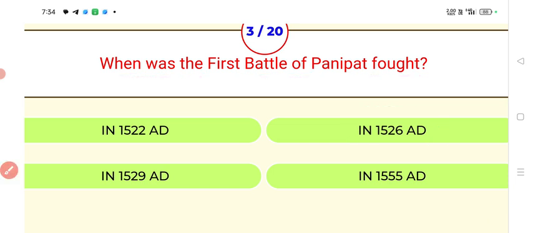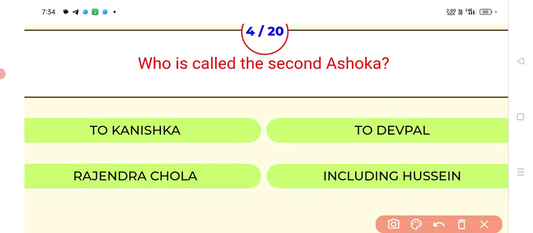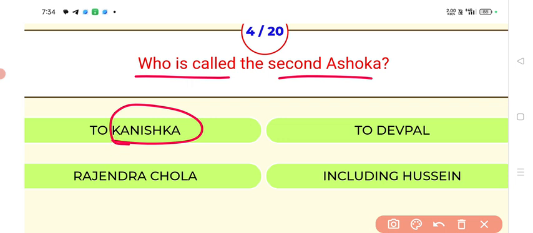Next. Who is called the second Ashok? Answer, Konisko. Konisko is called the second Ashok.